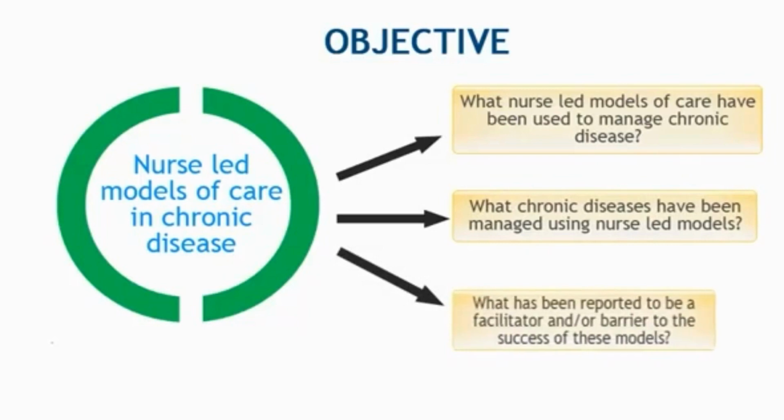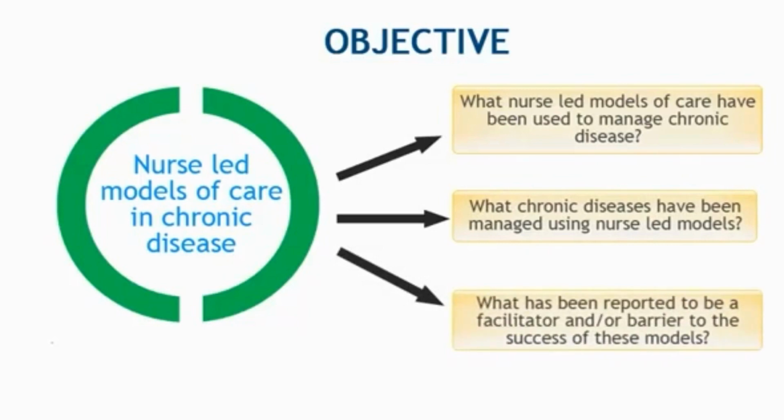What nurse-led models of care are used to manage chronic disease? What chronic diseases have been managed using nurse-led models? What has been reported to be a facilitator for the success of these models? What has been reported to be a barrier to the success of these models?